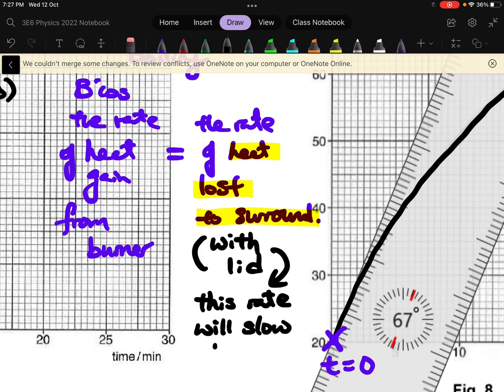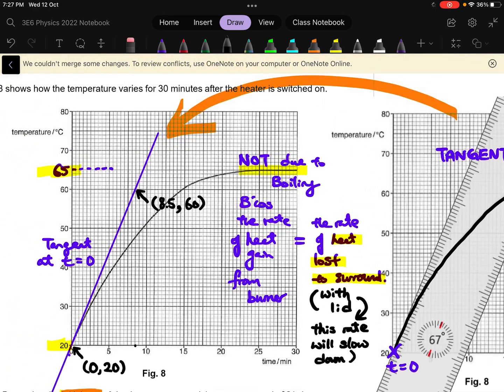So because of this drop in the rate of heat loss, you are going to get a maximum temperature that is slightly higher. Because you know that the rate of heat gain is higher, you will get a steeper curve. At the same time, this curve is going to plateau at a temperature that is slightly higher.